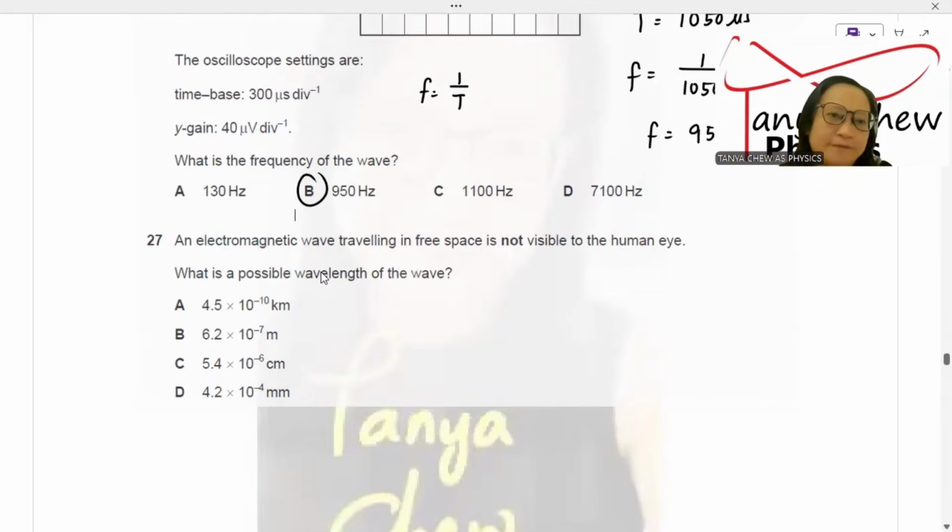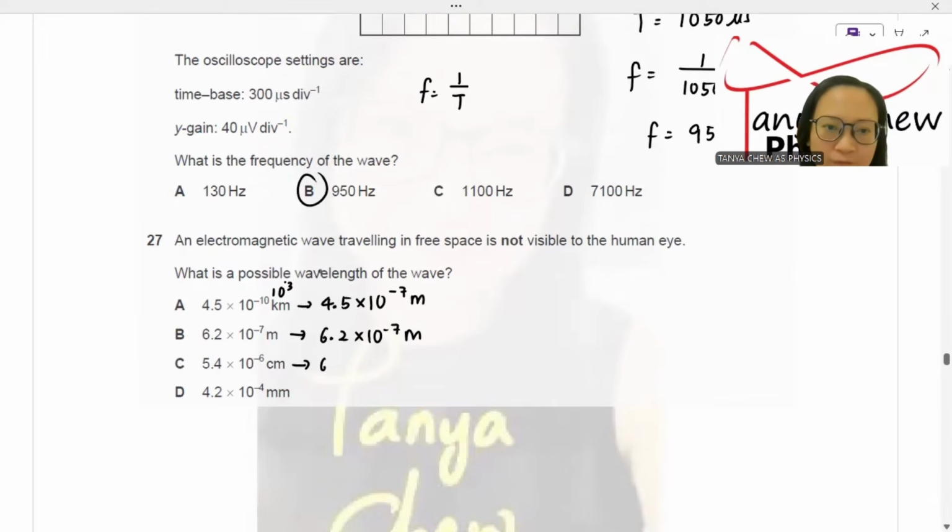Question number 27. An electromagnetic wave traveling in free space is not visible to the human eye. What is the possible wavelength of the wave? Let us simplify these first. Kilo is 10 to the power of 3. So 4.5 times 10 to the power negative 10 times 10 to the power of 3 gives 10 to the power of negative 7 meter. This is 6.2 times 10 to the power negative 7 meter.